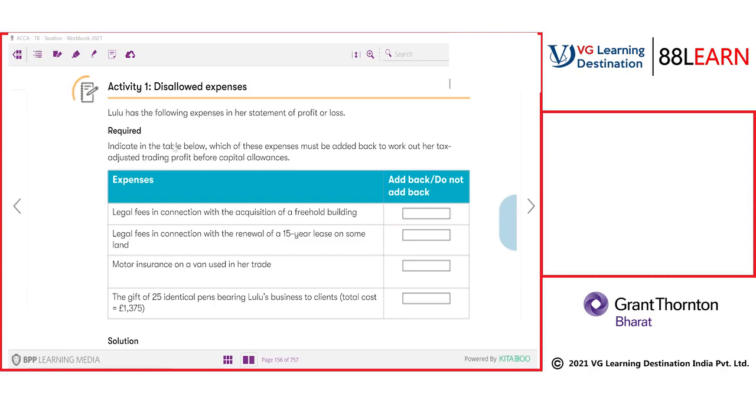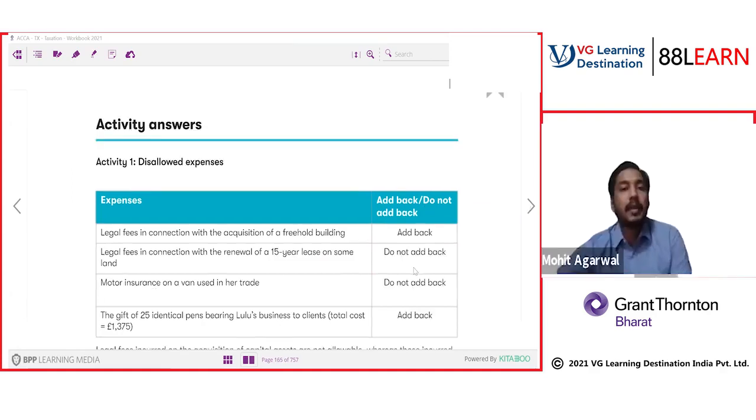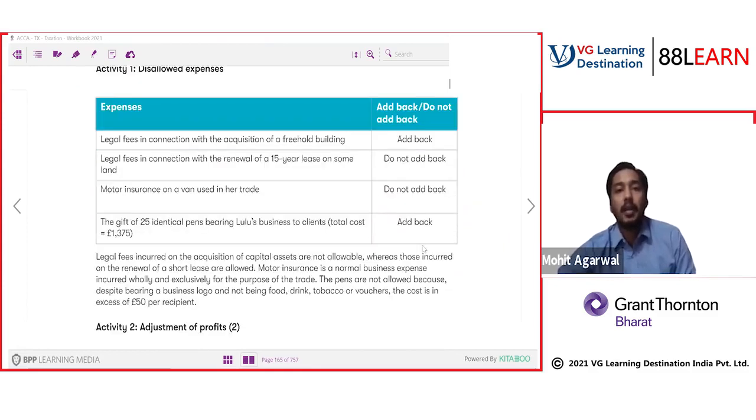Next is legal fee in connection with renewal of a 15-year lease on some land. It is allowed. It is a short-term lease and you are doing a renewal. Motor insurance on a van used in her trade. The gift of 25 identical pens bearing the Lulu business logo, total cost 1375. So you have to calculate this. The limit is 50 per pound. Add back, do not add back, and add back.